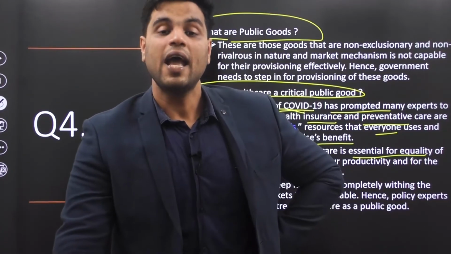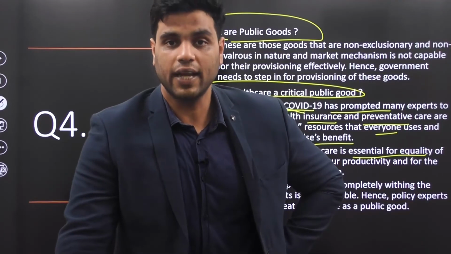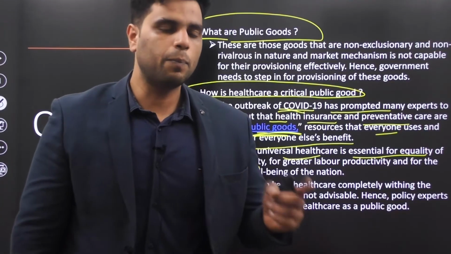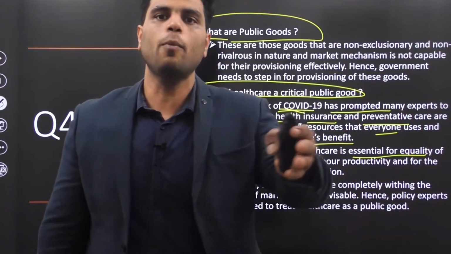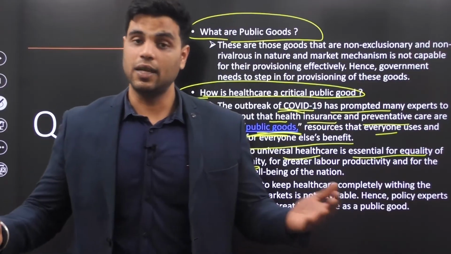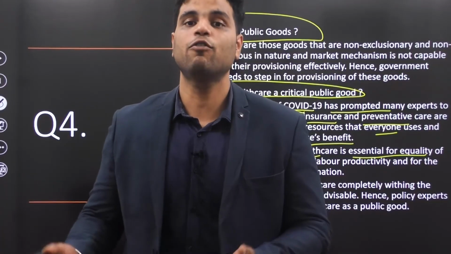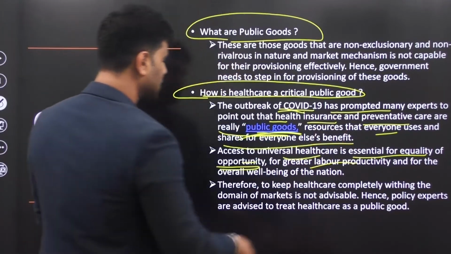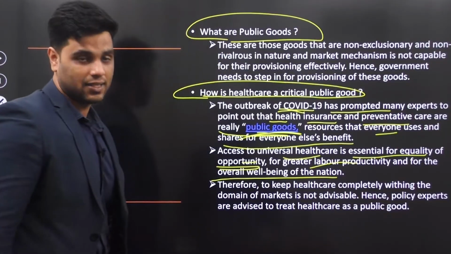People living in slums are vulnerable to infectious diseases. And if they are getting infectious diseases, well, their labor productivity would decline because they'll take a lot of sick leaves, right? So labor productivity would decline. Equality of opportunity would also decline because people living in better off areas would get the job because their attendance would be good. Whereas people living in slums, because most of the time they are sick, the employer wouldn't be happy with them. And therefore, they would lose out on that job. So there is no equality of opportunity, labor productivity is less, and overall well-being of the nation is less.